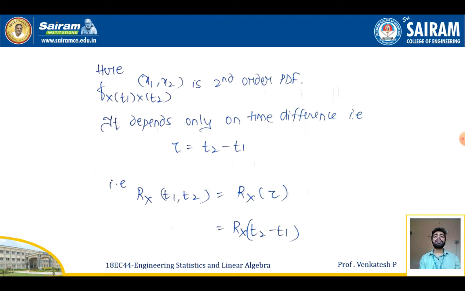Here the PDF f_{X(t1)X(t2)}(x1, x2) is a second order PDF. So it depends only on the time interval tau = t2 minus t1. So now the autocorrelation Rx(t1, t2) will be equal to Rx(tau). This was defined by Rx(t2 minus t1).